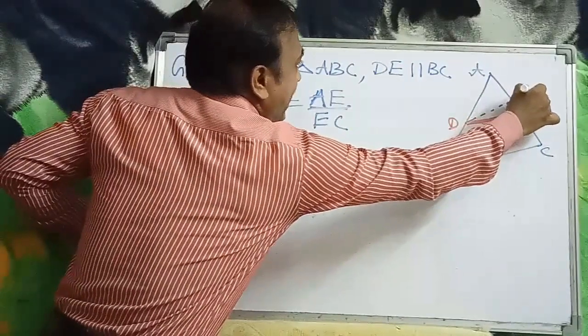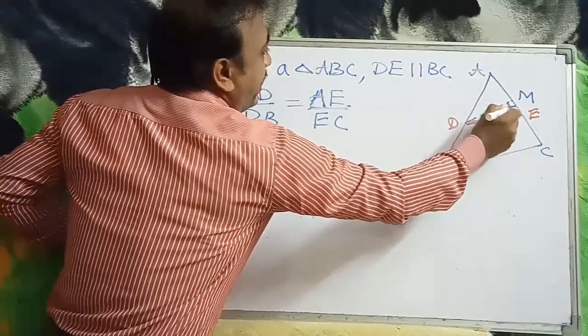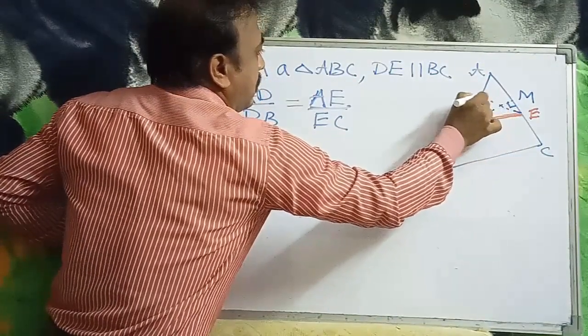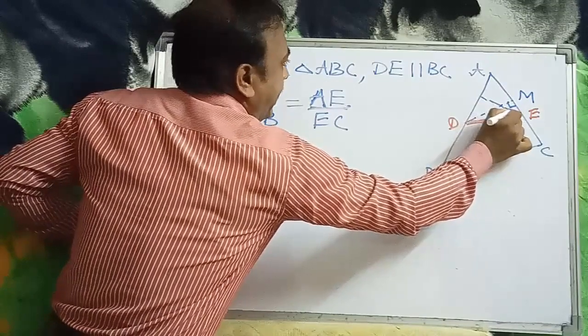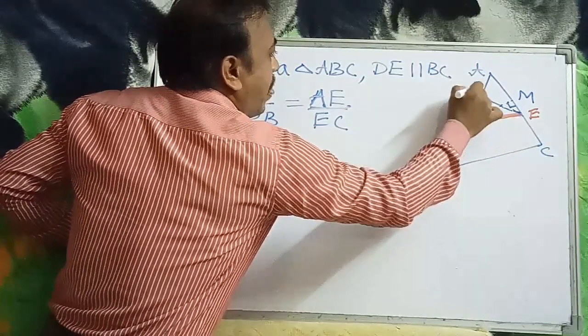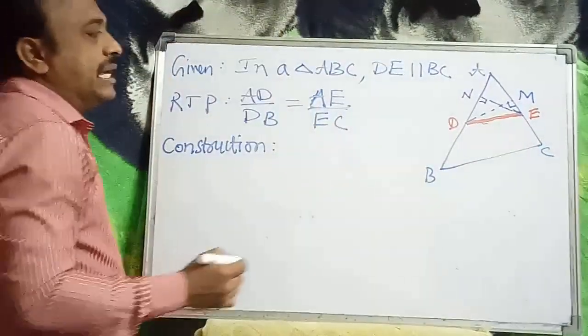So construct: draw DM perpendicular to AC and EN perpendicular to AB.